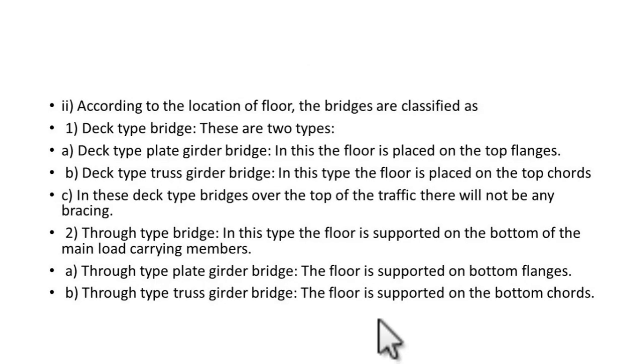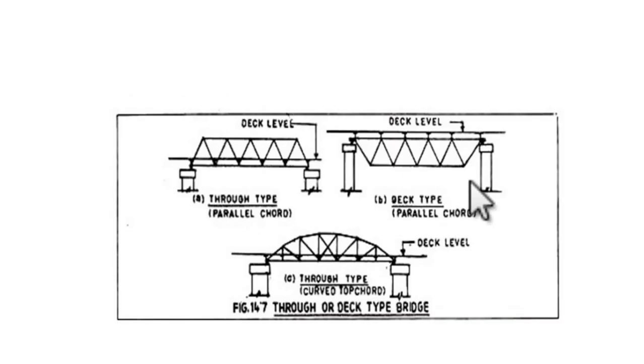So based on various functions, the bridges are classified as follows. First is the deck type bridge. Deck type bridges are of two types: deck type plate girder and deck type truss girder. In a deck type bridge, the floor system is placed on the top flange, or on the top. Here, as you can see, this is a deck type bridge. For this bridge, these are the top chords, and this floor system is placed on the top chord. Above this floor system, there is nothing. So this is the deck type bridge.